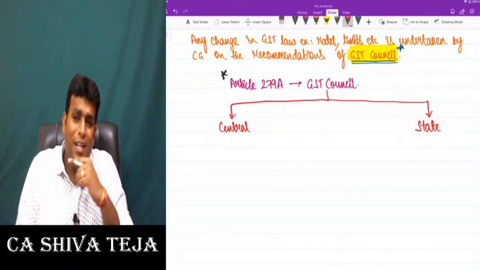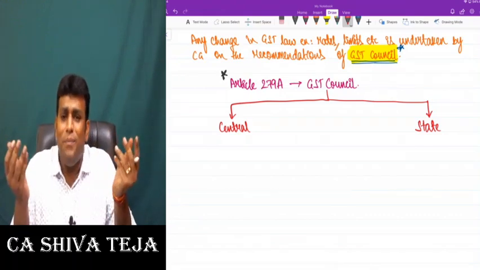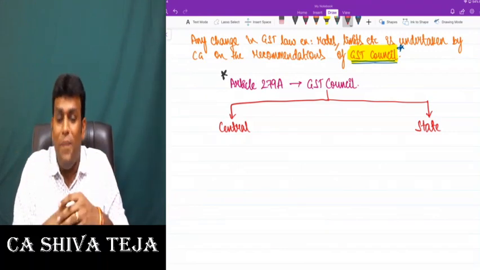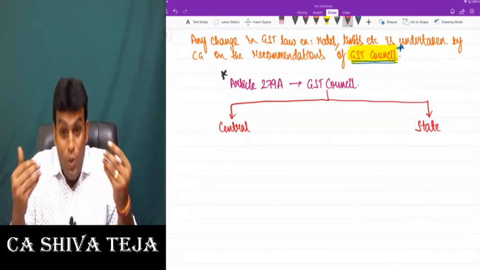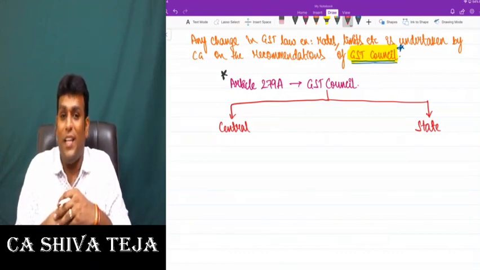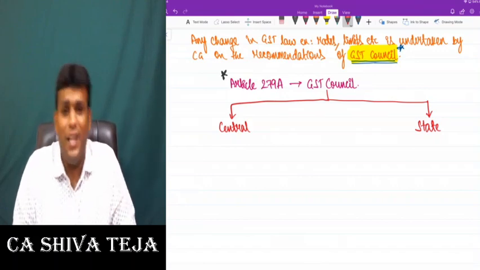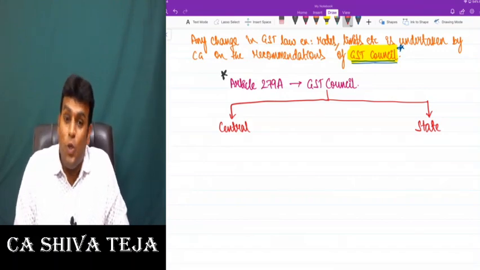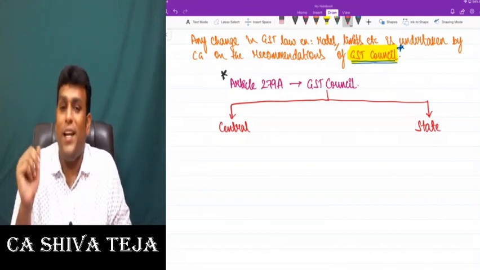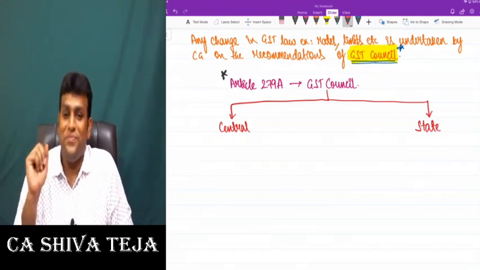In India we follow a dual GST model, wherein centre and state together will levy and collect the tax. When together they are levying and collecting the tax, obviously decisions related to GST also should be taken collectively. That is why GST Council consists of members from the central side also, state side also.